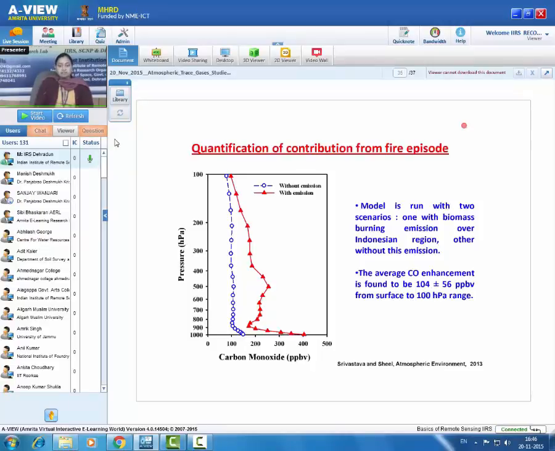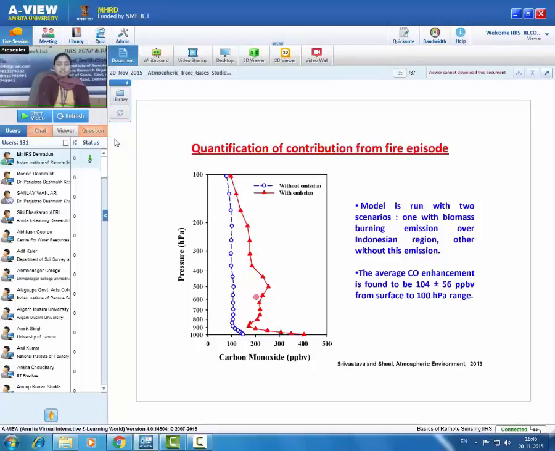Then we have two graphs. One is the vertical distribution of carbon monoxide, these red curves, over this Indonesia region, and one without emission. When there is no emission, what would have been the vertical distribution of carbon monoxide? That is also simulated by this model. So the model ran with two scenarios, one with biomass burning emission over the Indonesia region, the other without this emission. So the difference at each level can be calculated.